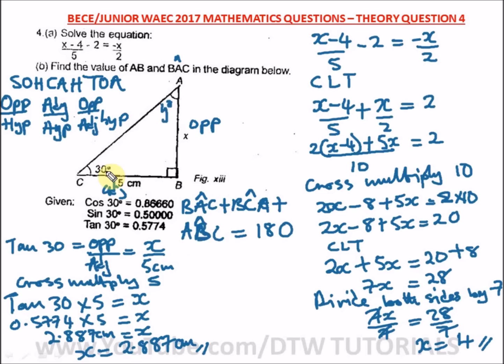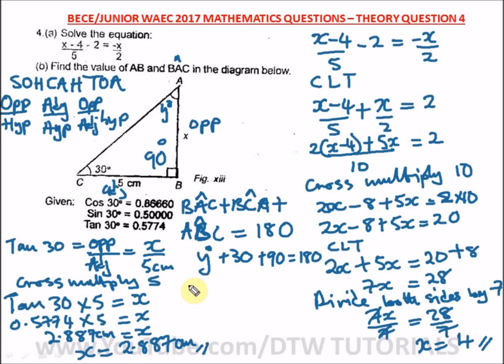That's the law, that the sum of all angles in a triangle is 180. So this unknown angle is y degrees, plus BCA, which is 30, plus ABC. This is a right angle here, so this is 90 degrees.